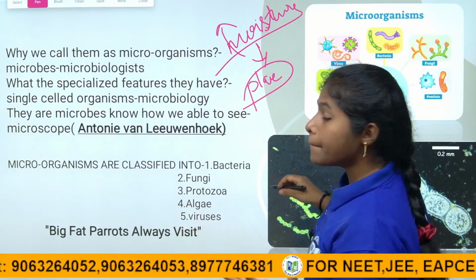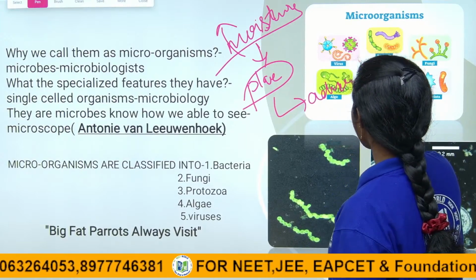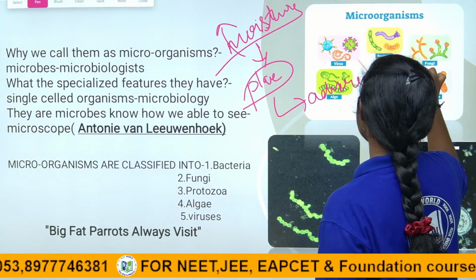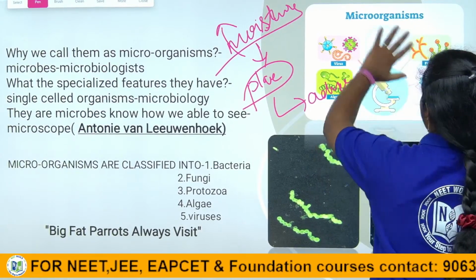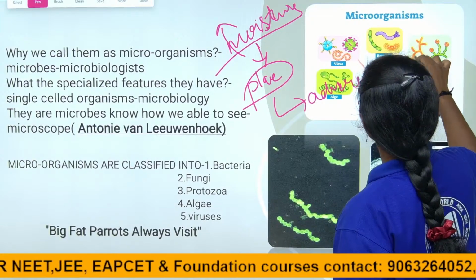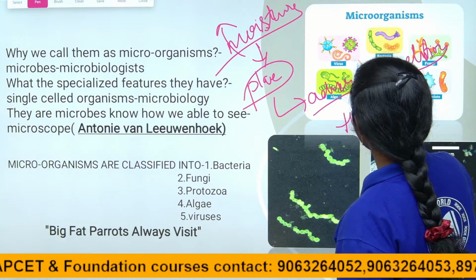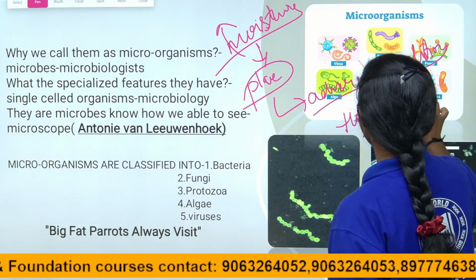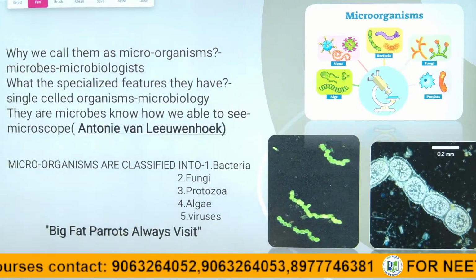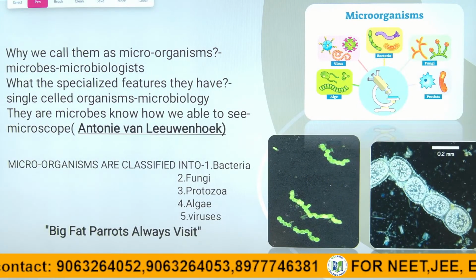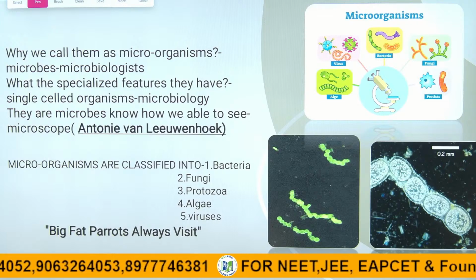But they can grow in adverse conditions also, like in polar regions, hot deserts, volcanic eruption areas, wherever. They are found everywhere. We cannot say of any place where microorganisms do not exist. Right children? They are commonly found in air also, everywhere.